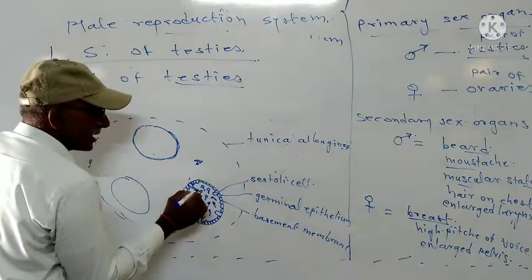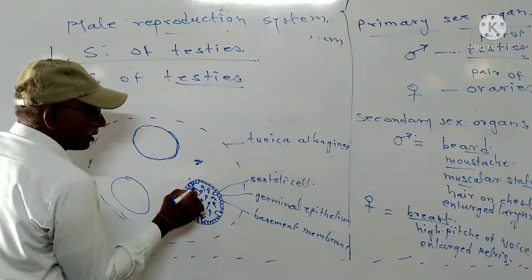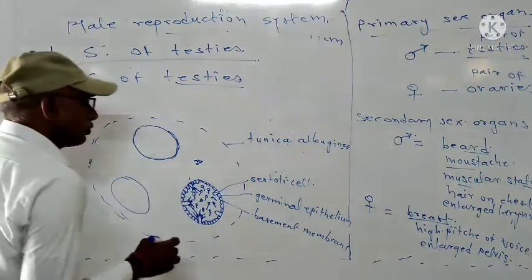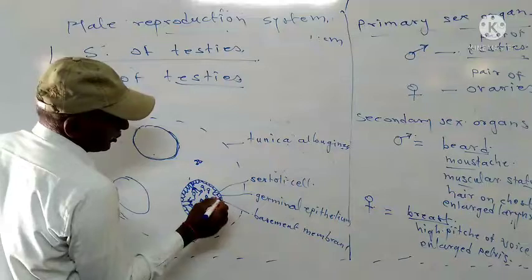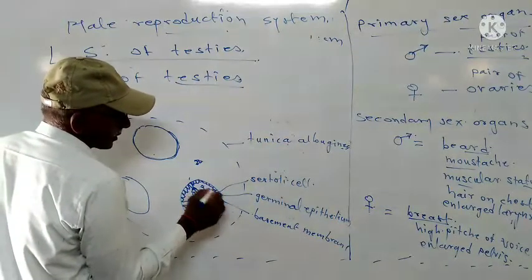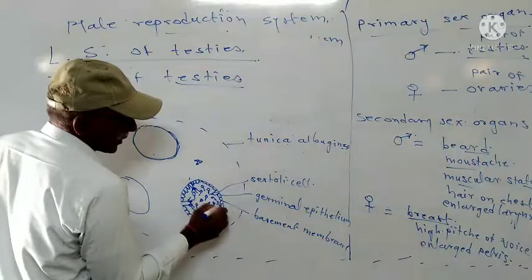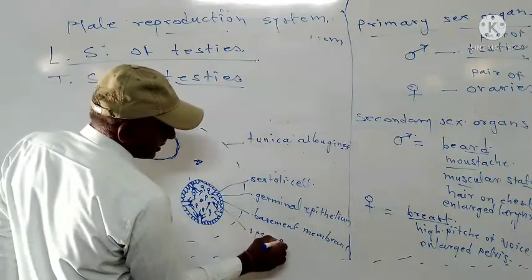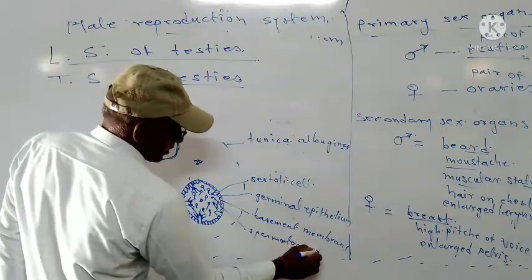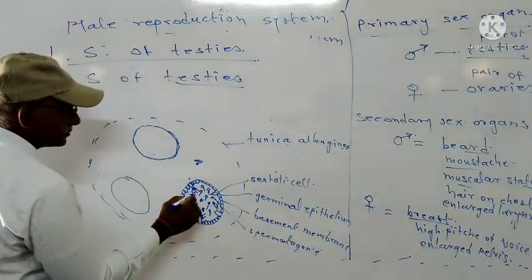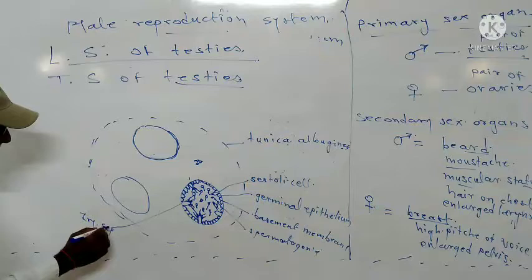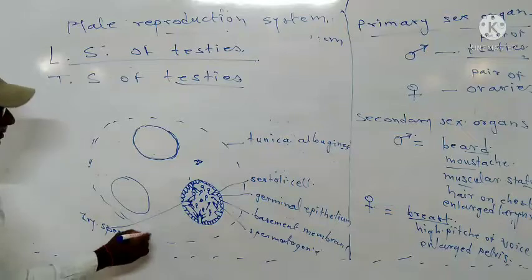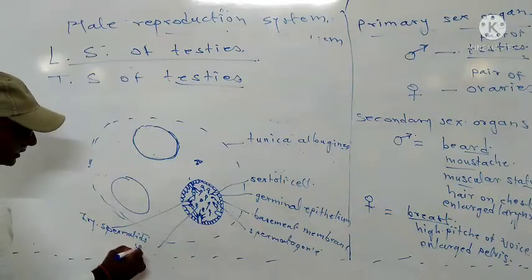So, Sertoli cells also have a main role in the reproductive system in human beings. Spermatogonia. Primary spermatocytes. Secondary spermatocytes.